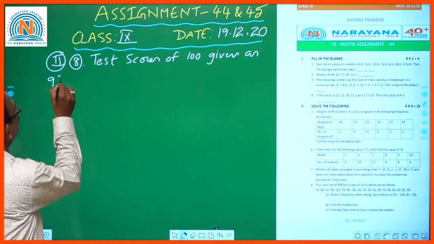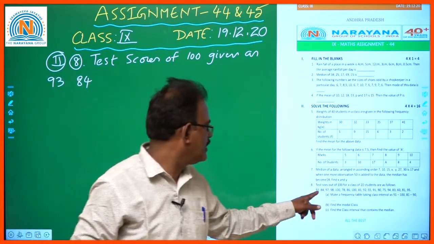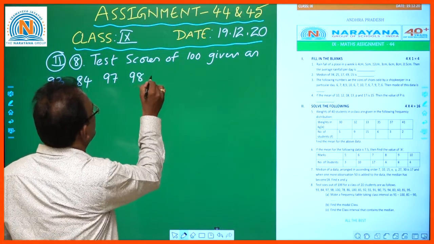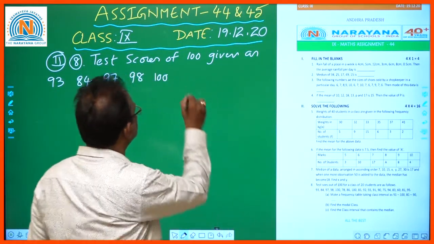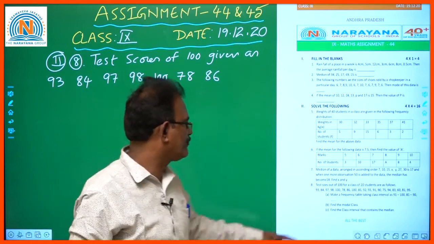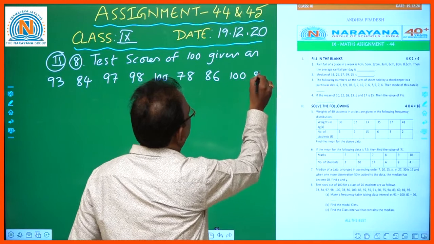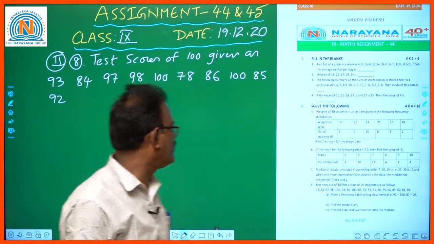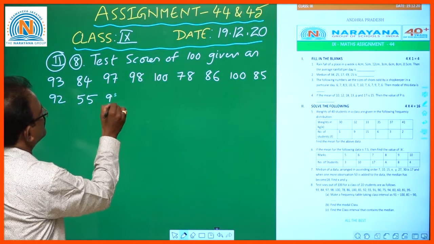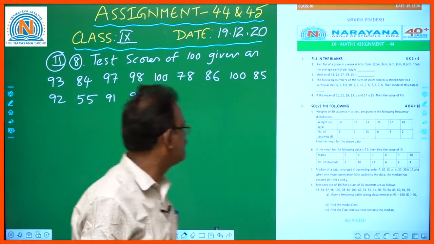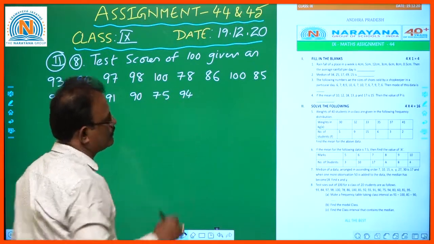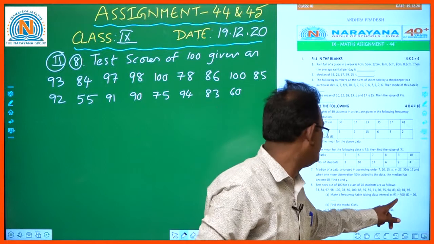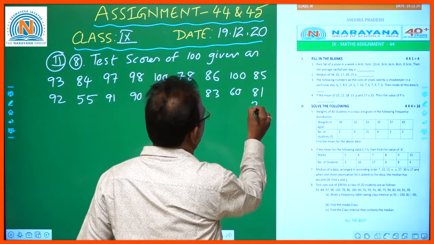93, 84, 97, 98, 100, 78, 86, 100, 85, 92, 55, 91, 90, 75, 94, 83, 60, 81, and 95.